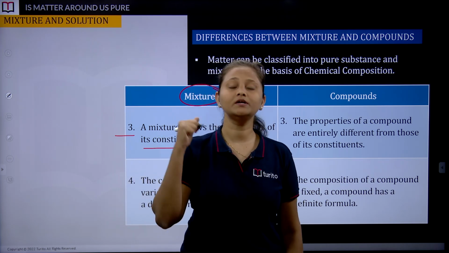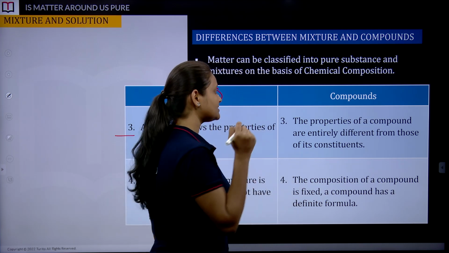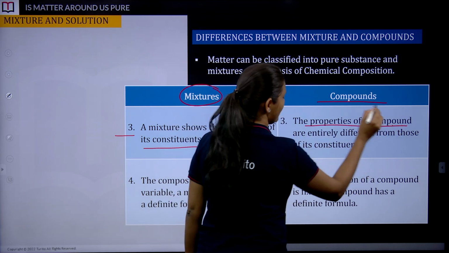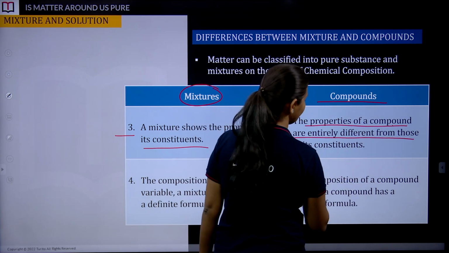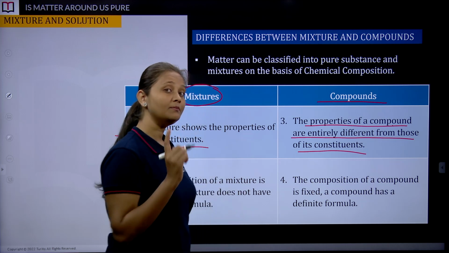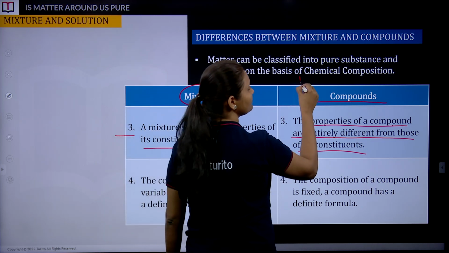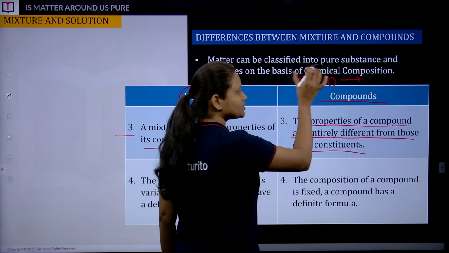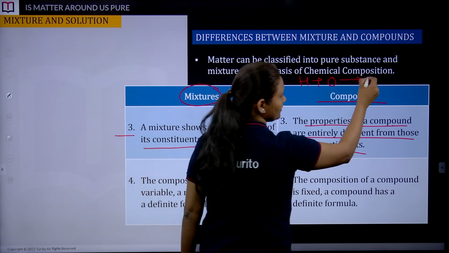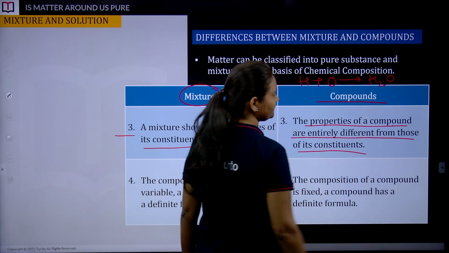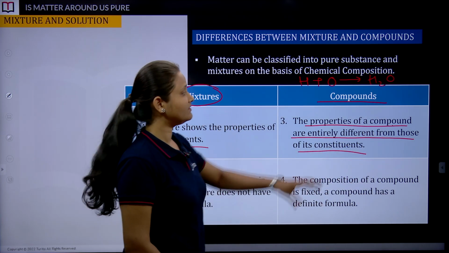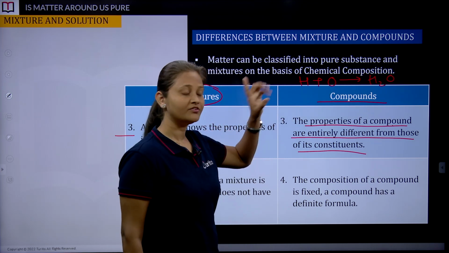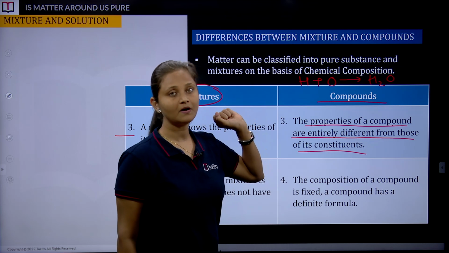Identities, in their properties. Whereas when we study compounds, the properties of a compound are entirely different from those of its constituents. Remember the example of water formation. We have hydrogen, we have oxygen. These two elements combine to give you H2O. It is what? Water. This is a liquid. These two are gases. Remember, we discussed this property in compounds in detail.